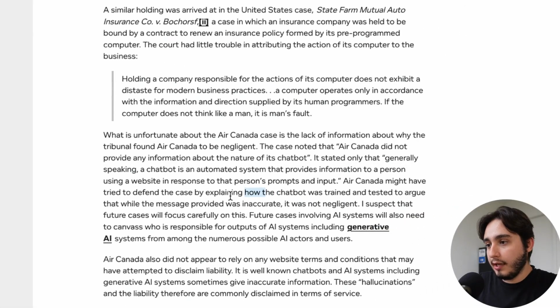Now to the second point, the point that it says over here about explaining how the chatbot was trained and tested. This is something that I started to consider after I read this case: if you're building a chatbot, show all the steps that you're going through to ensure that this chatbot is coming out with good responses at the end of the day.